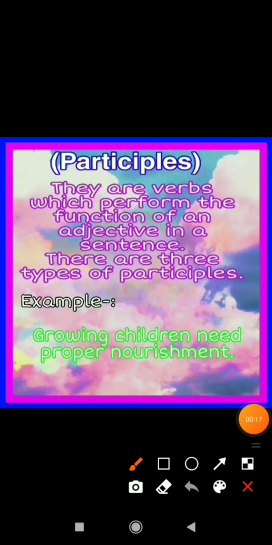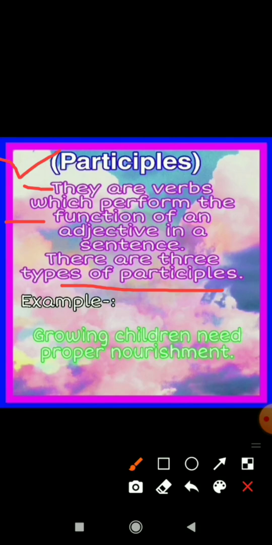So till now we have discussed one type of non-finite verb, that was infinitive. Now we will discuss participle, which is another type of non-finite verb. So let's see what participles are. They are verbs which perform the function of an adjective in a sentence. There are three types of participles. So participles are verbs only, but they perform the function of an adjective in a sentence.